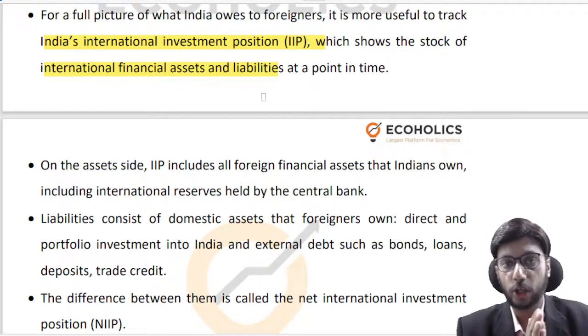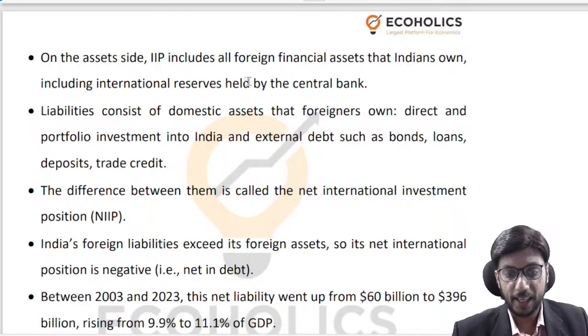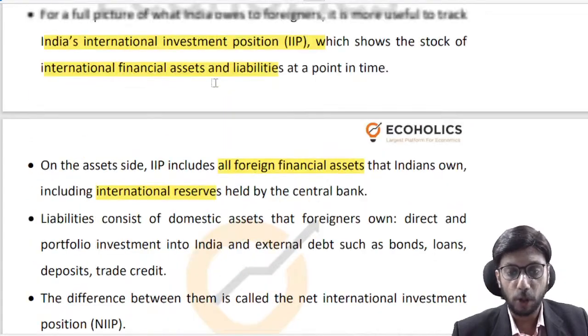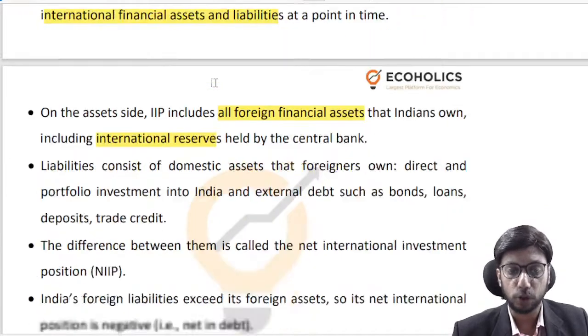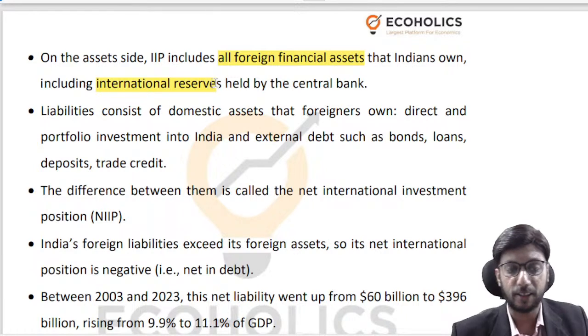We are essentially talking about the entire set of assets and liabilities vis-a-vis the rest of the world. So on the assets side, you will look at all foreign financial assets that we are owning. We will also be considering international reserves held by the central bank.